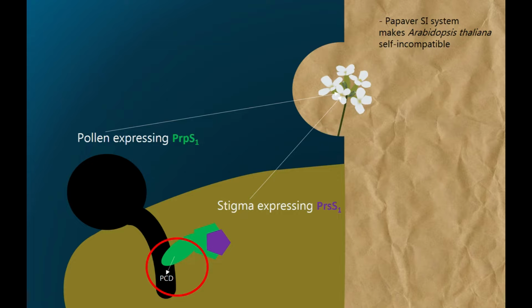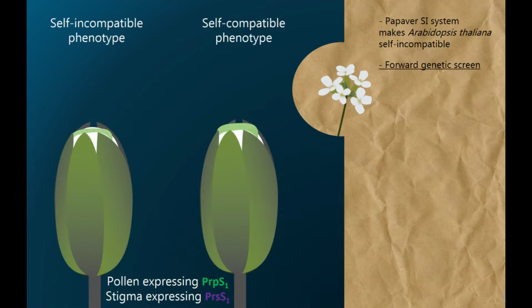But what's happening between the determinants' interaction and the pollen tube death? Which genes are participating in this response? In this paper, we show the results from a forward genetic screen carried out using transgenic self-incompatible Arabidopsis thaliana plants. Plants restoring the normal self-seed set were selected.